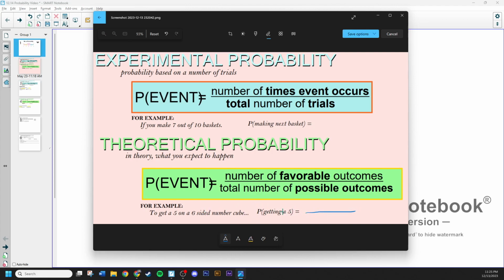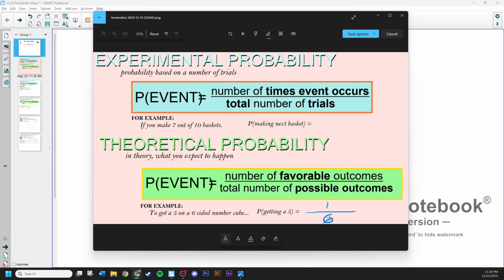On a 6-sided number cube, the total number of possible outcomes is 6. And the favorable outcomes to getting a 5, well, that would just be getting a 5, right? So there's just one single outcome that would be favorable to this event. So this would make it 1/6 as a probability.